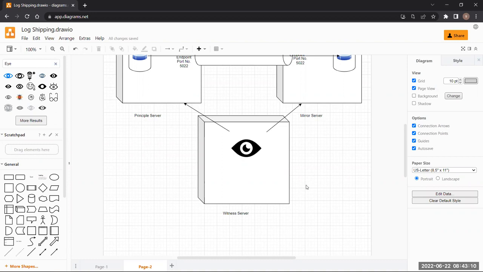What is the difference between the witness server and the monitor server?